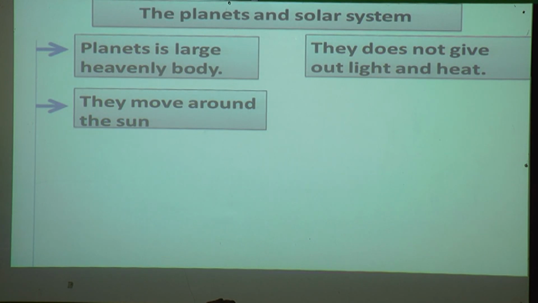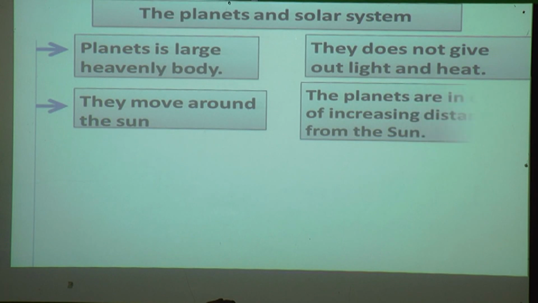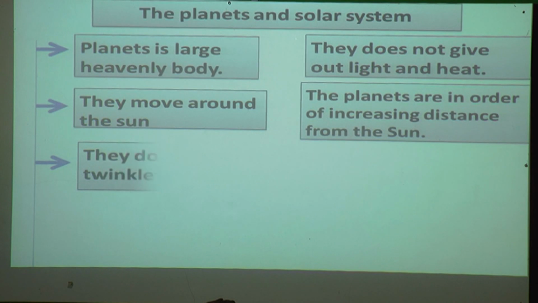The sun is the center of the solar system. The planets are in order of increasing distance from the sun. Because they don't have light and heat, planets do not twinkle.